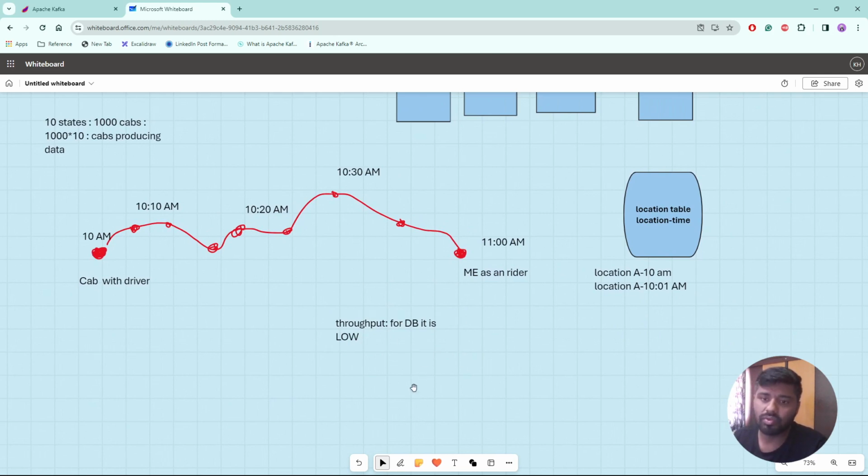What is throughput? You can consider it as the amount of data we can get or access from the database per unit time. For a database, the throughput is very low.